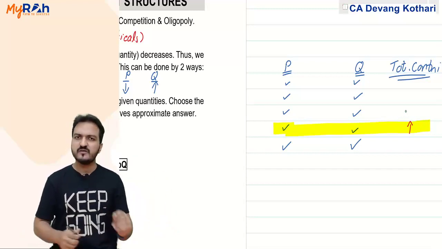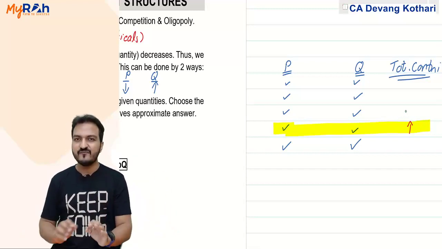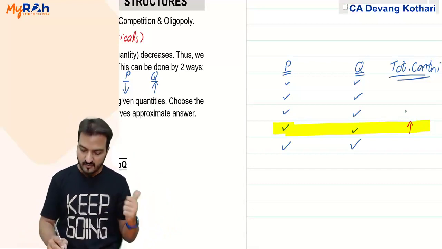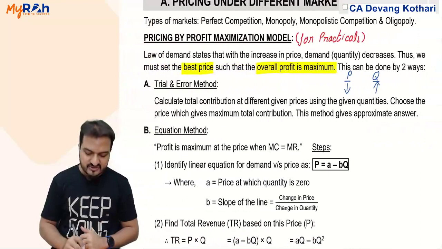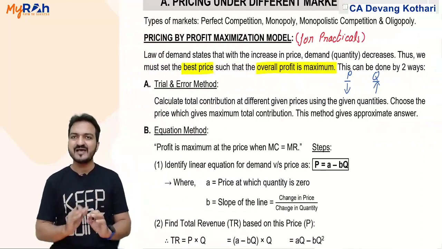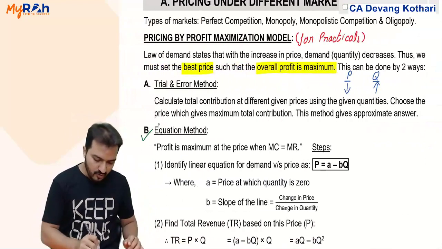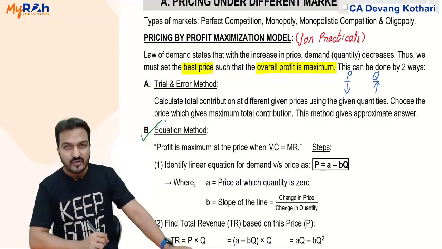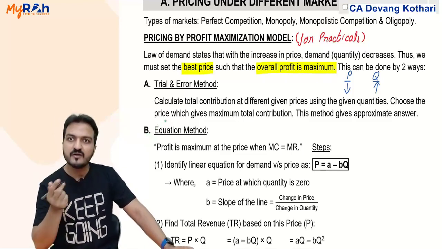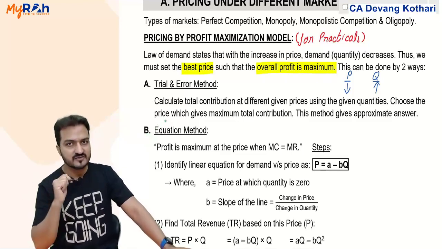So yes, this method is good enough because it is giving you the best price out of the given price options. However, if you need the best price overall, not out of only these options, if you need the best price ever, then you need to follow the equations method. The equations method will not be possible in every answer. It will be possible only if the necessary details are given.